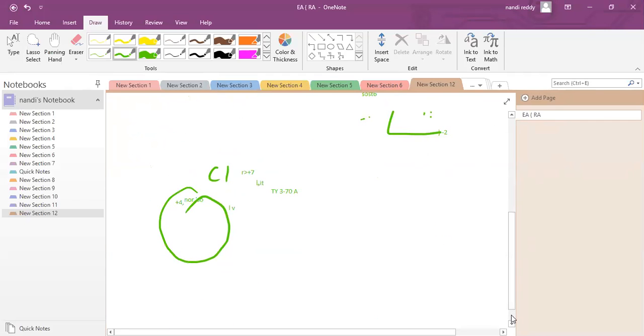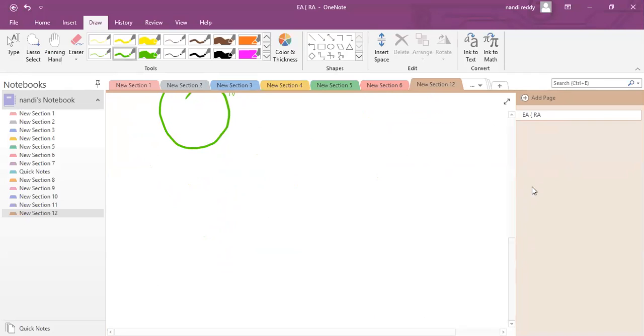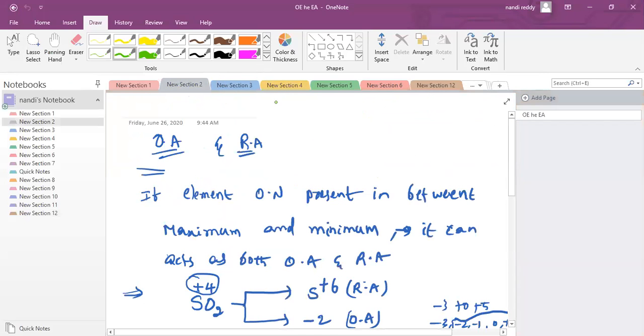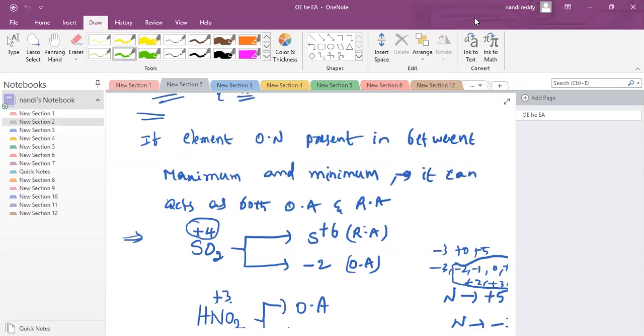So whichever has an intermediate oxidation state can act as an oxidizing agent as well as a reducing agent, both. You can see here, look at here.